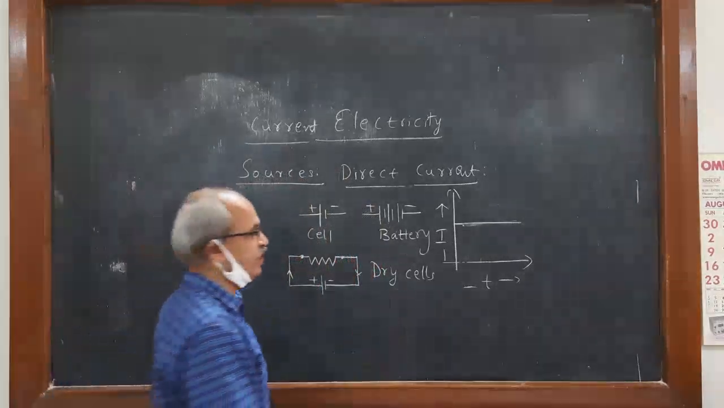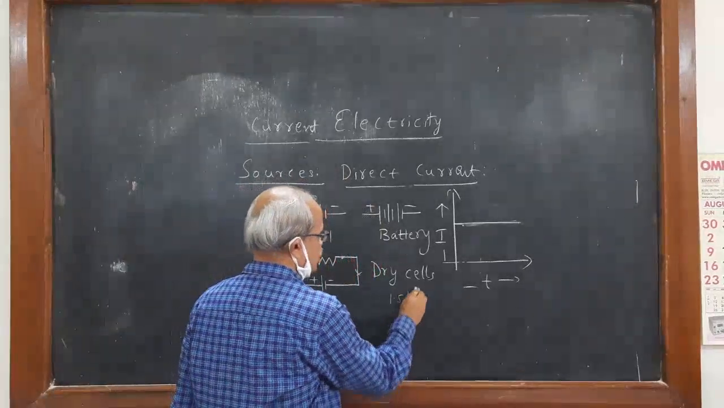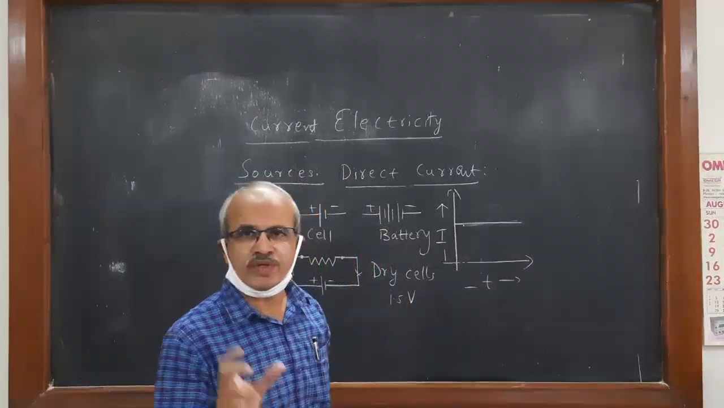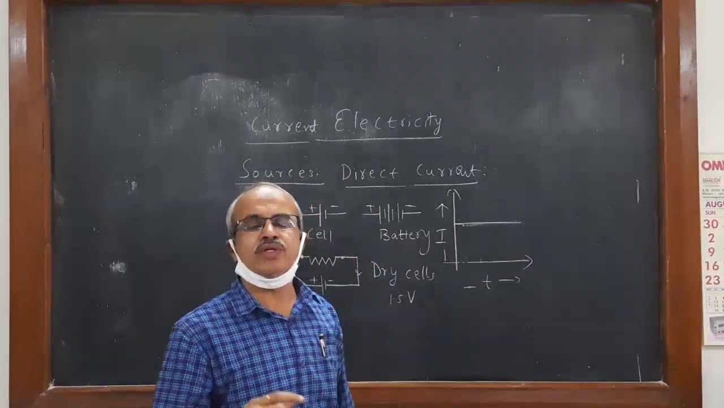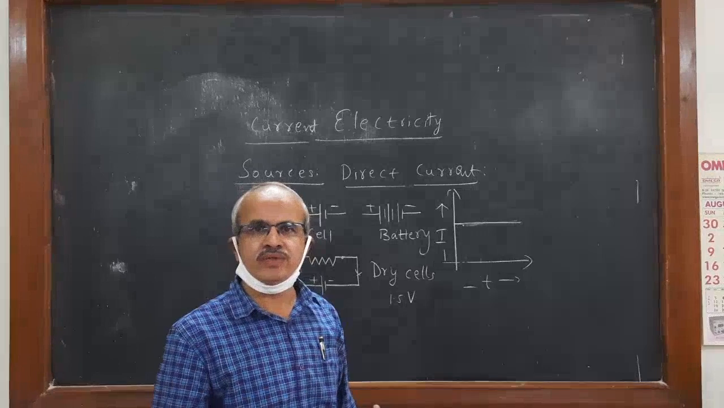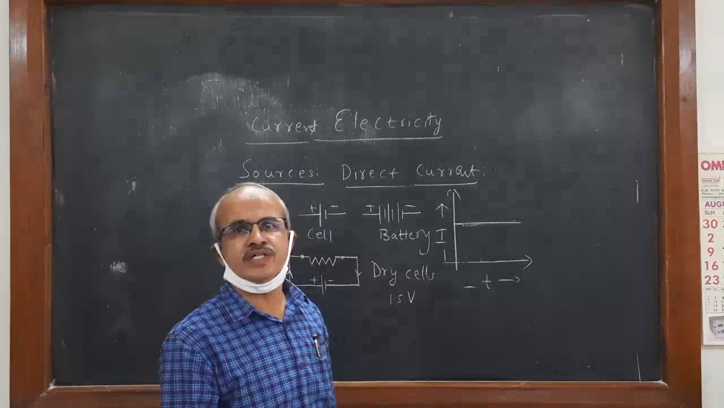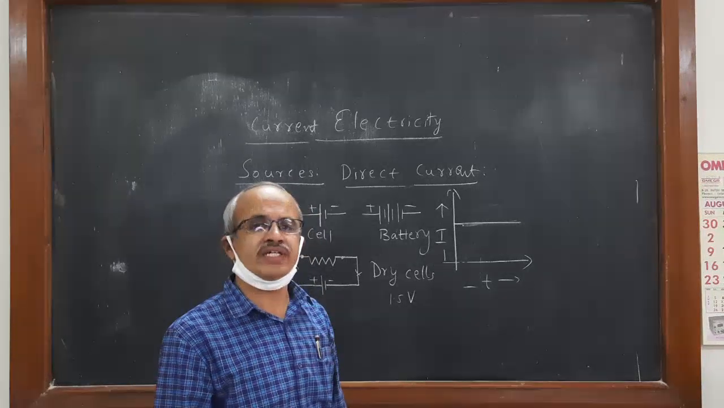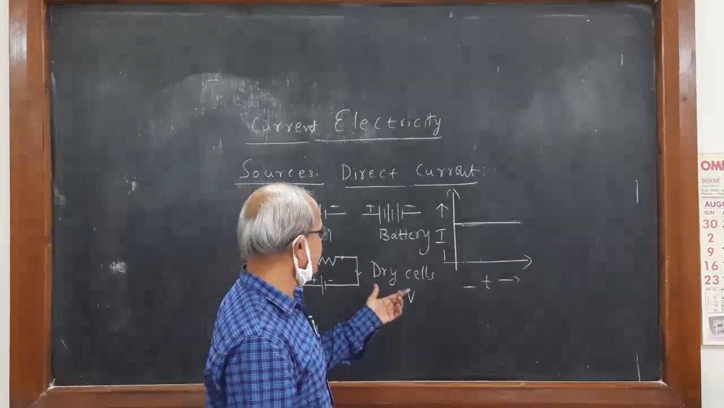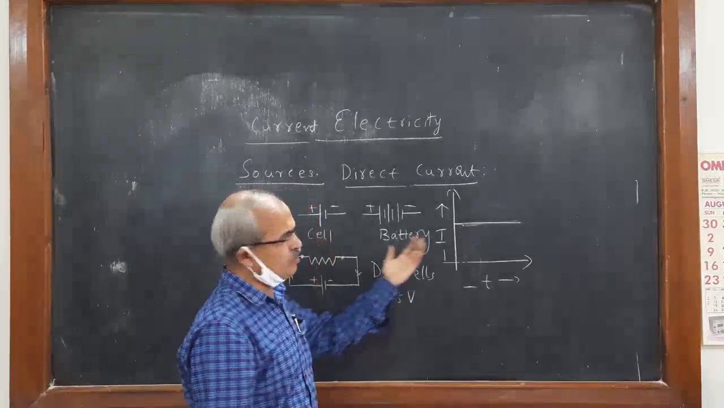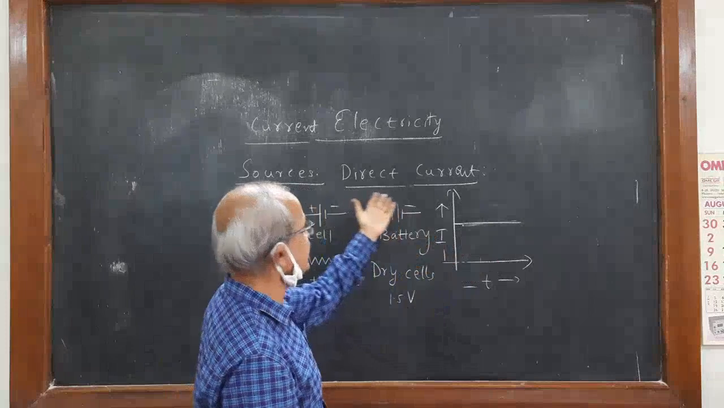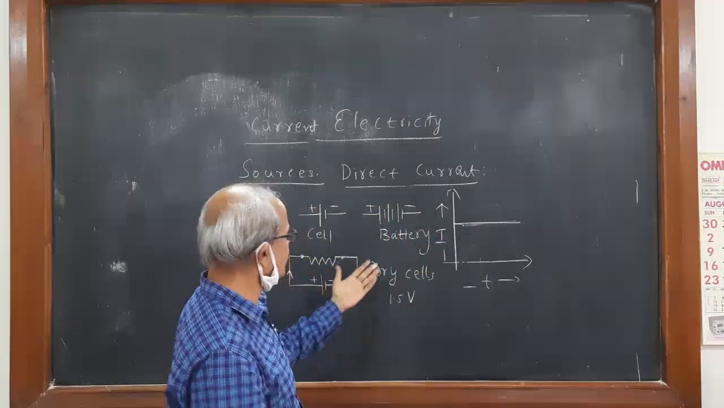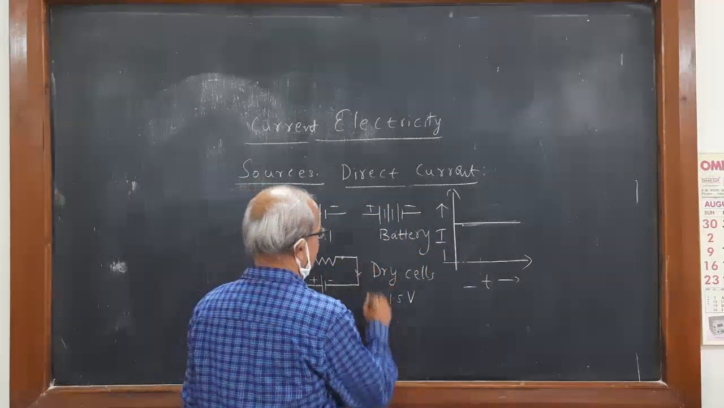They may be of 1.5 volt each. If you want 3 volt, you have to connect them in series. Then you can get 3 volt. So these are dry cells. The current will be steady here, so this is called direct current. Sources are dry cells, or you can say